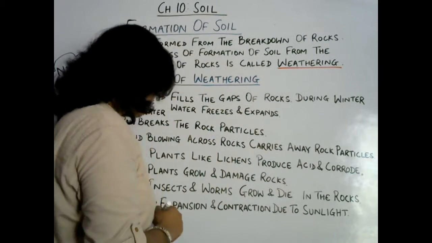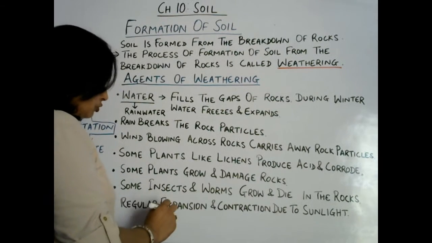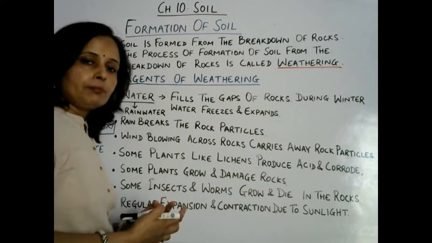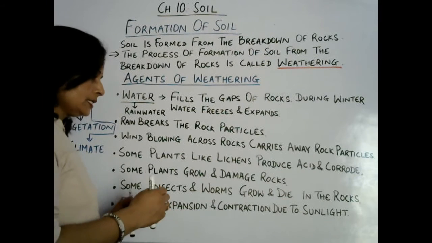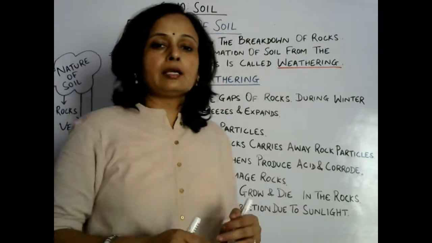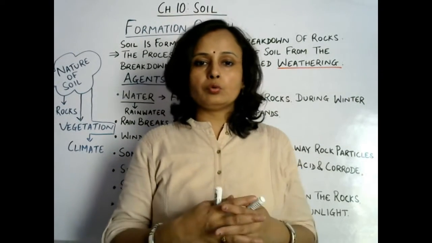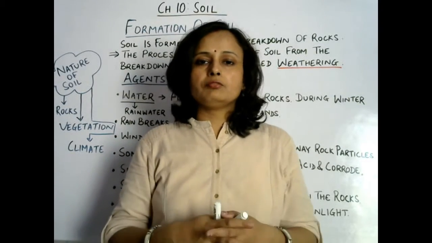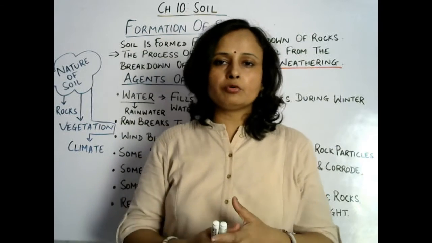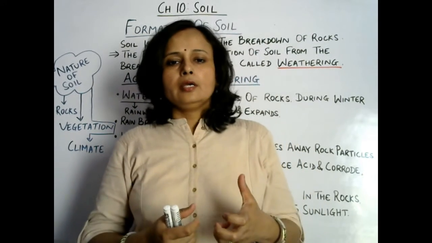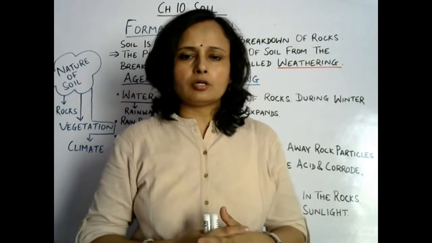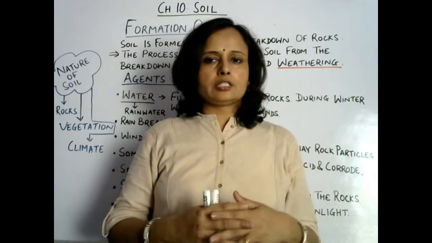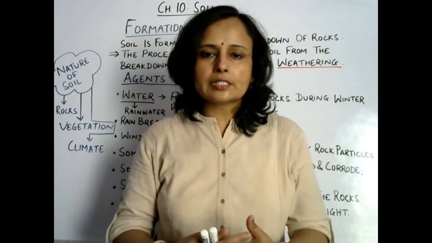Okay, but the most important part for weathering, for the breaking down of rock, is sunlight. Sunlight plays the main role in breaking down of rock. Now how does it play an important role? When sunlight falls, it will increase the temperature.